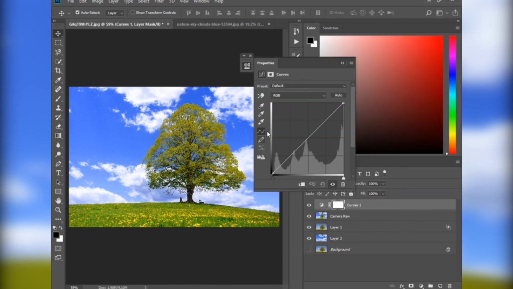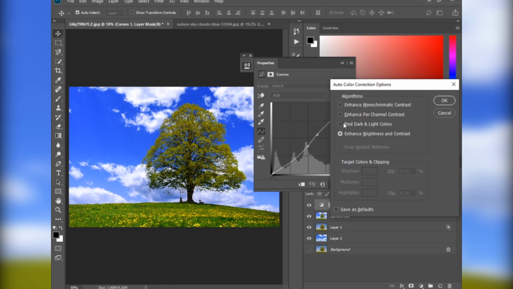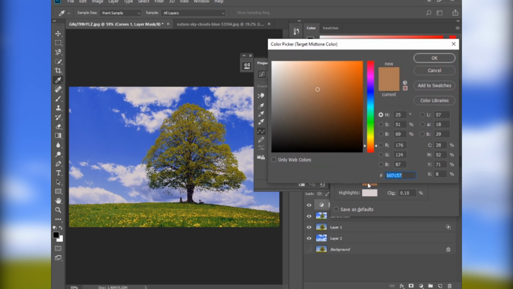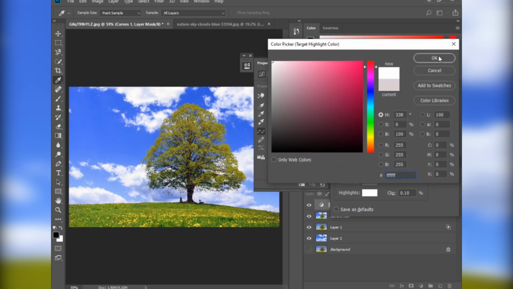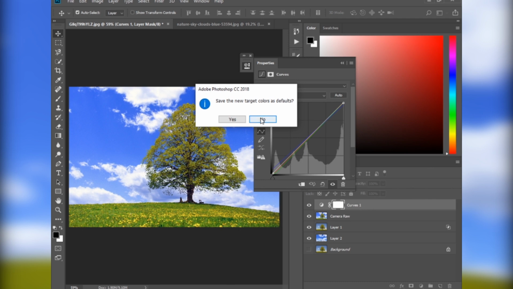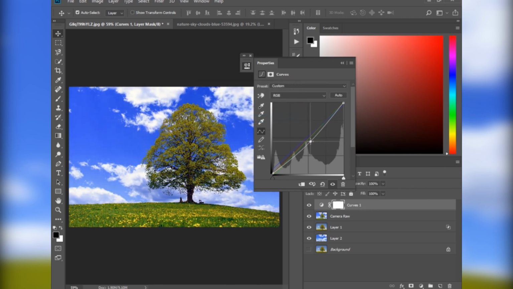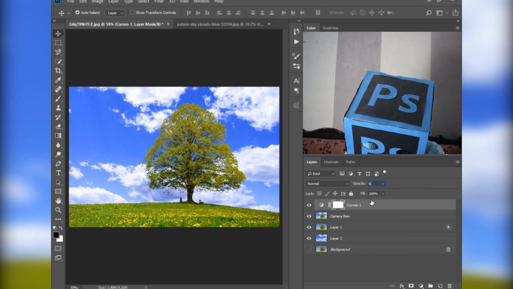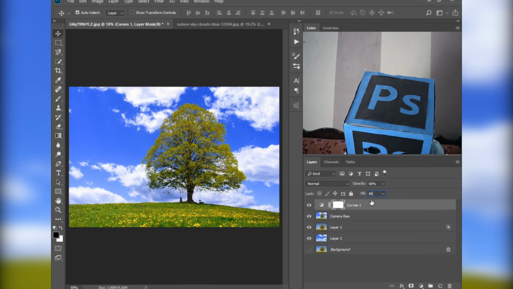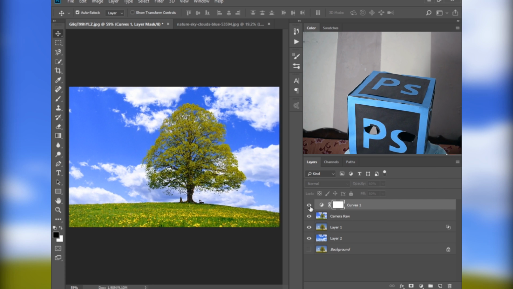Now click here and make a curves adjustment layer. Press and hold the Alt key and click on Auto. Select find dark and light colors, snap neutral midtones. Make its opacity about 60% and fill about 80%.